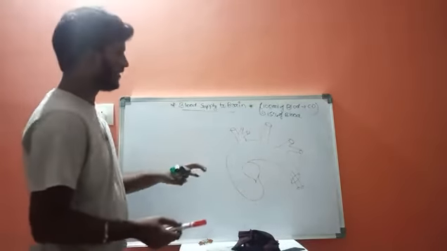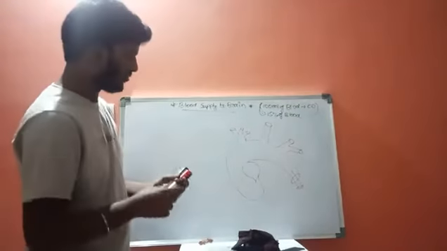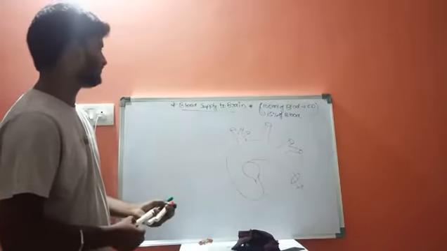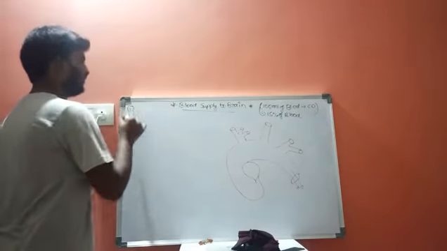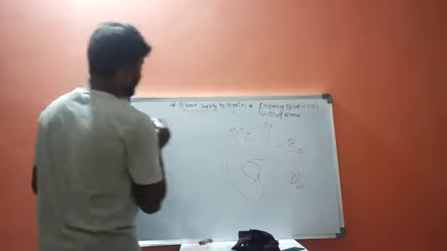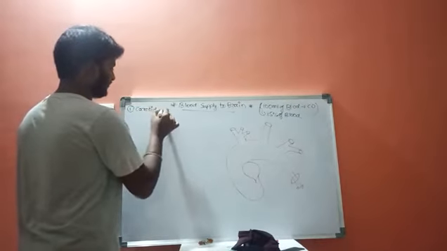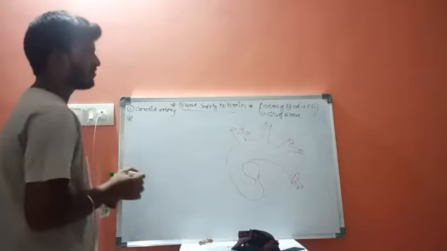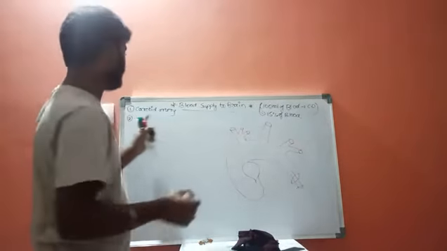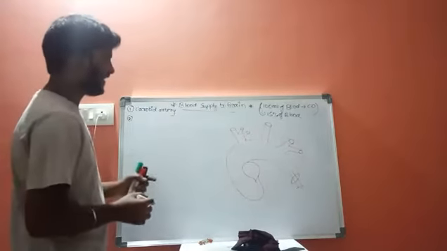Now, if we discuss the source of blood supply to the brain, there are two sources. First source is the carotid artery, and second is the vertebrovascular artery.